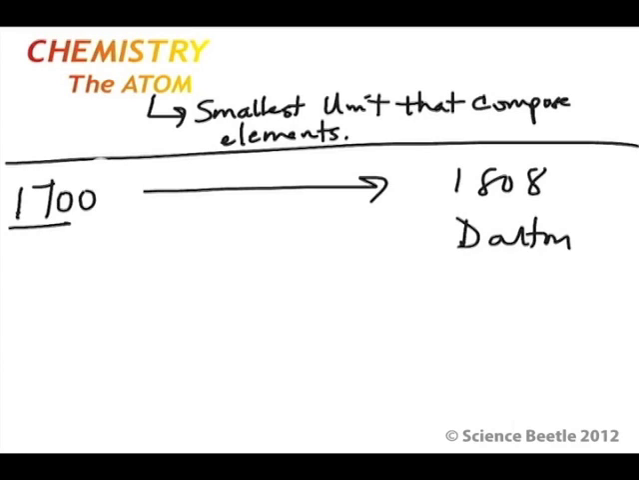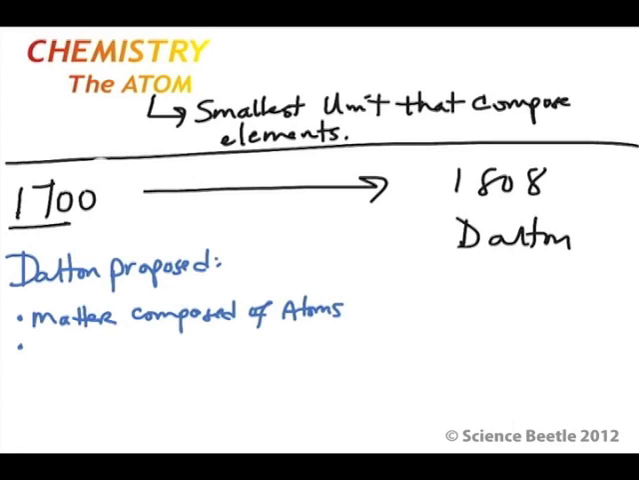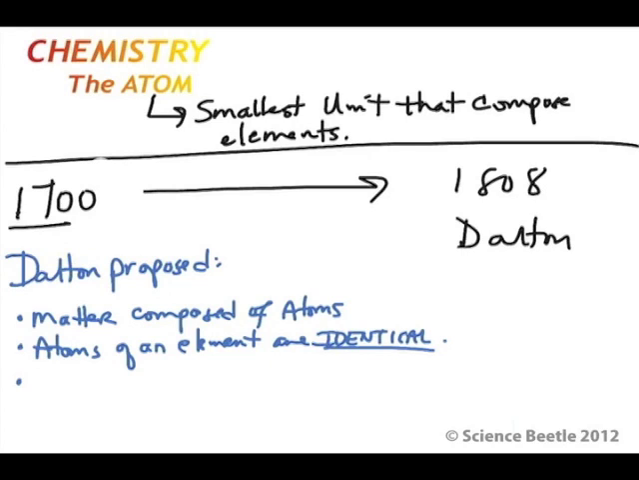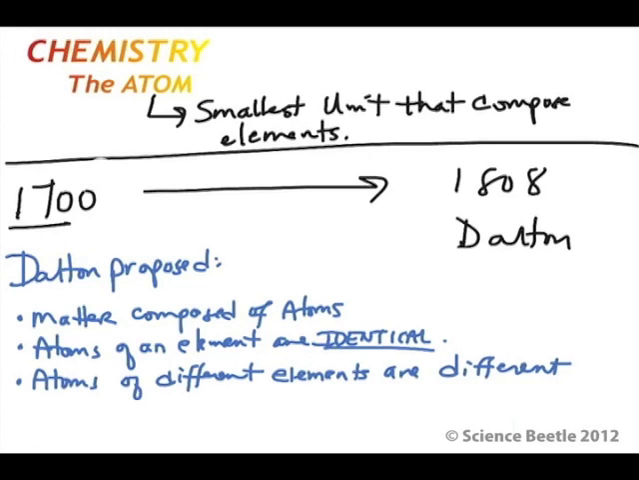So up until 1808, right before then, the general thought was that elements were essentially the bottom. That was the smallest division that any kind of compound could get. But with Dalton's work, he put forth several ideas. One of the first ideas was that matter is composed of very small particles called atoms. The second thing he said was that atoms of a given element are identical in size, mass, and other properties. I'm going to simplify this, but essentially he said the atoms of the same element are identical. The other thing he said was that atoms of different elements are different.